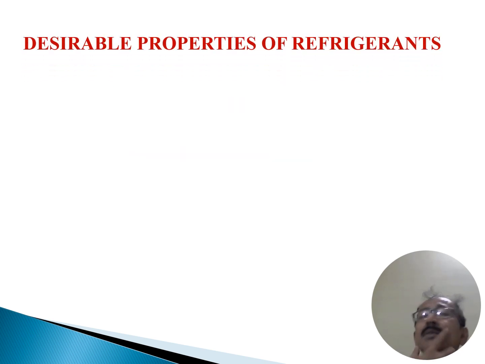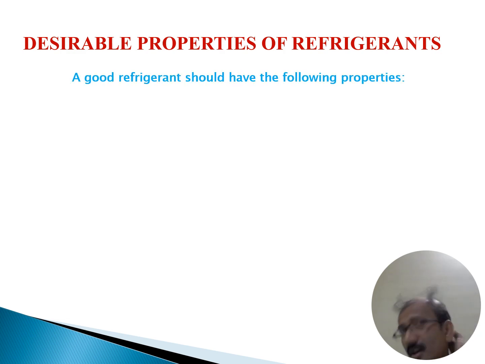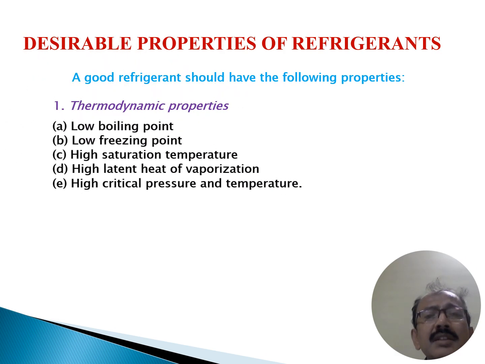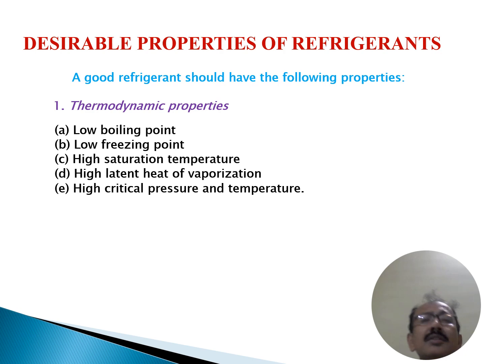Now, what are the desirable properties of a refrigerant? Desirable properties means which are required, which are desired. A good refrigerant should have the following desirable properties. First, the thermodynamic properties: low boiling point, low freezing point, high saturation temperature, high latent heat of vaporization, high critical pressure and temperature.